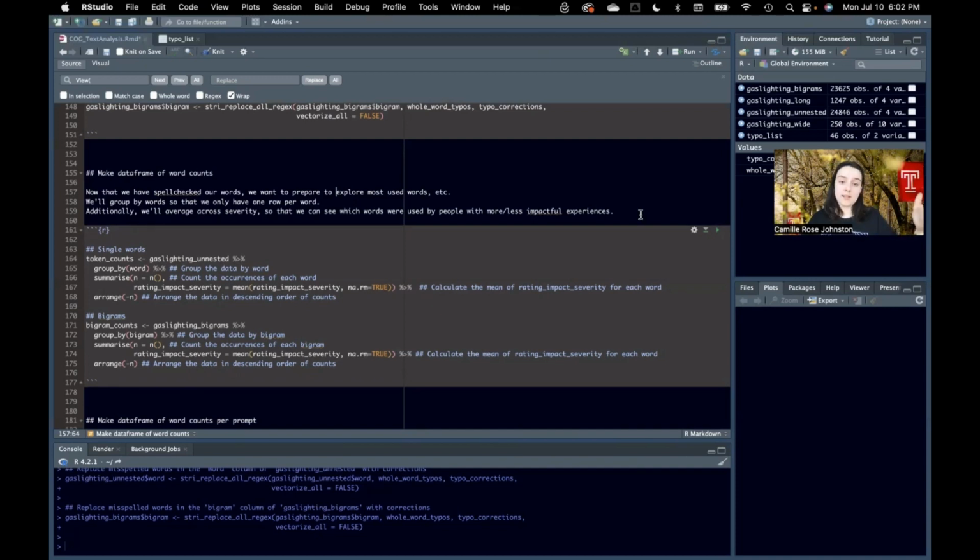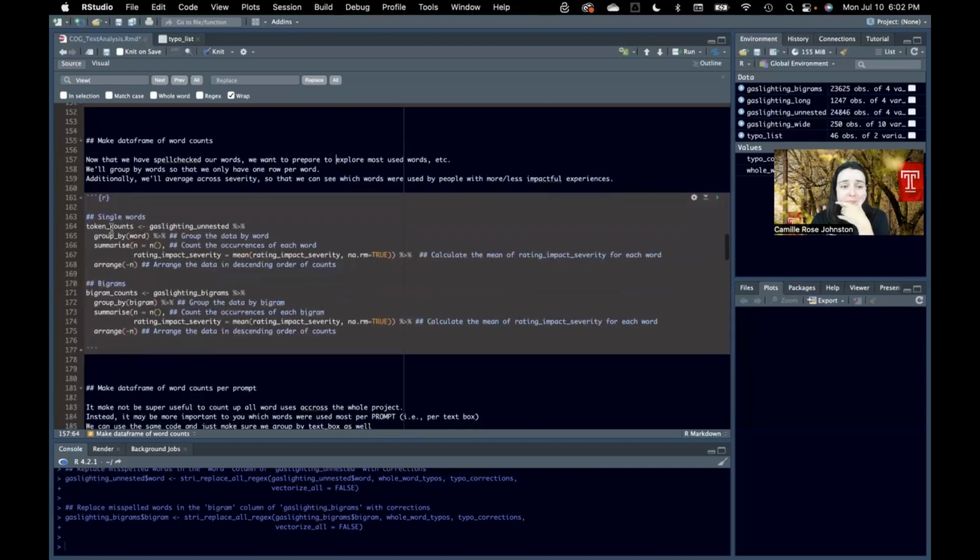Some words like the and will probably be used by people with a wide range of severity experiences, so those will kind of level out to the middle. But that way we can pull apart which words are used by people with more or less impactful experiences. I might have over-explained that, but anyway, let me know if you have any questions.